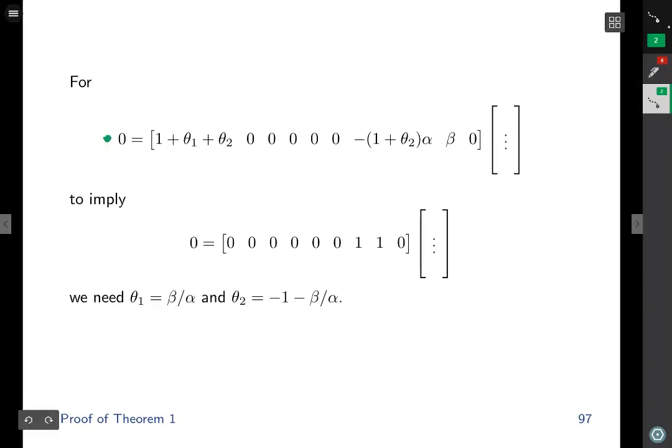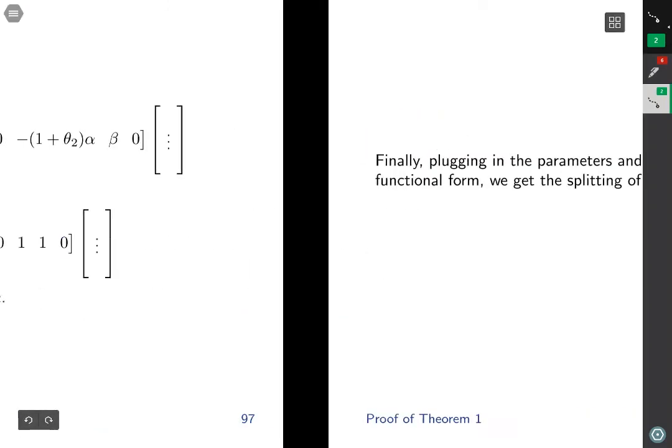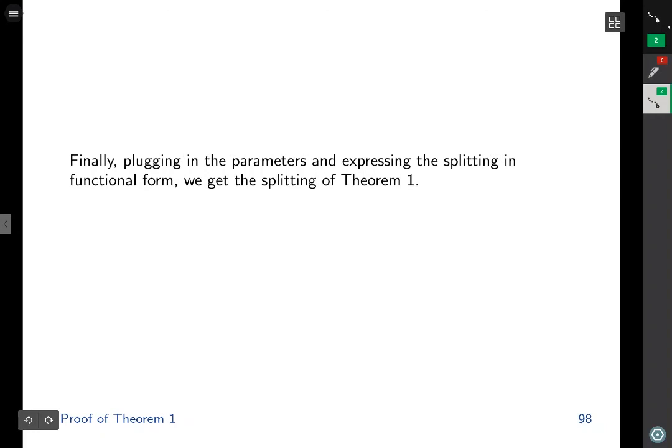This leaves us with this row to imply this linear equality. For this implication to be possible, we need this component to be equal to 0 and these components to have equal value. This corresponds to this conclusion. Finally, we plug in these parameters and express the splitting in a functional form rather than as a linear system, and we get the splitting of Theorem 1. This completes the proof.